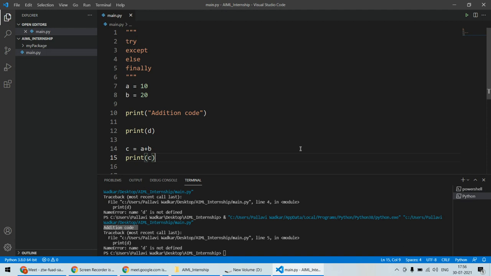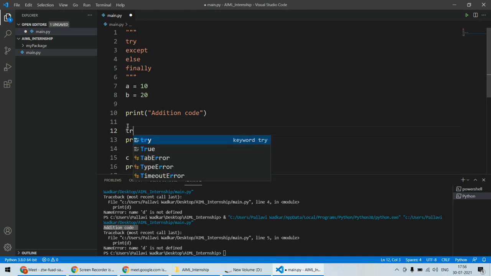And the else part will execute when there is no error in the code, and finally will be executed even if there is an error and even if there is no error. So we'll try to test all this stuff one by one. Now first of all, let's apply the try statement.